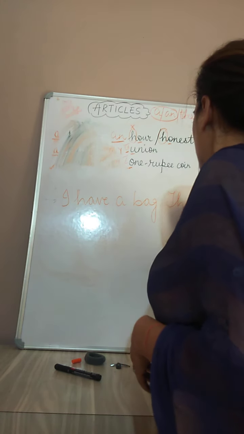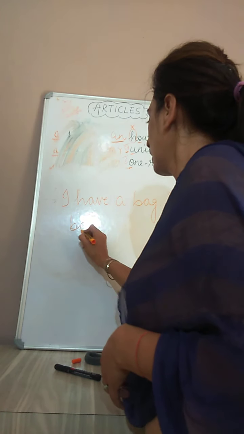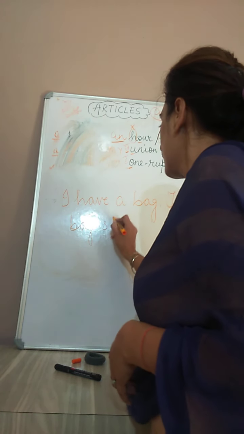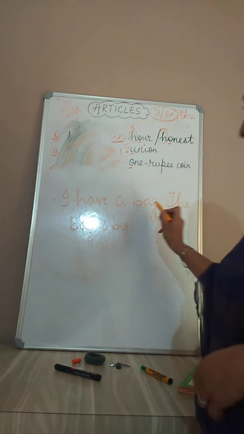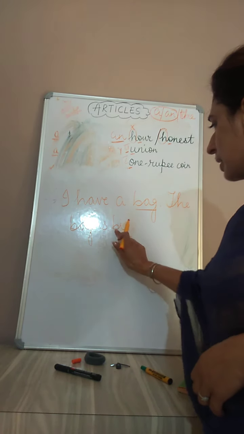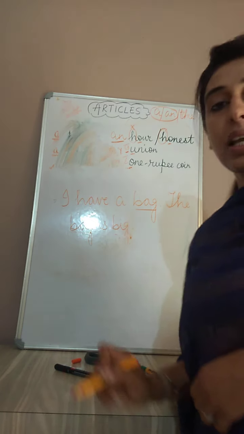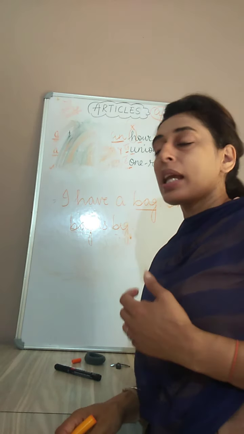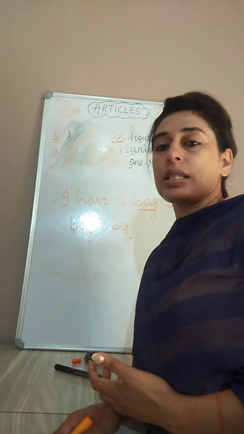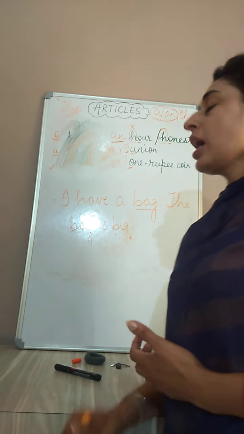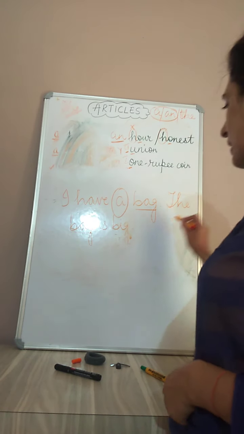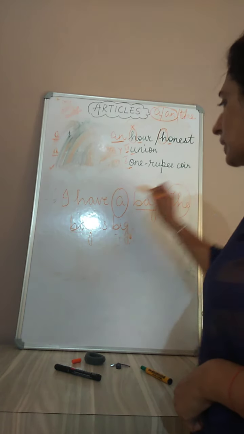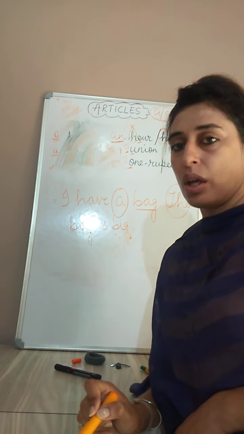The bag is big." So I'm talking about the bag at two places in the same sentence. When we talk about the same noun at two places, at the first place we have used the article "a" for bag, and at the second place we have used the article "the" for the same noun.